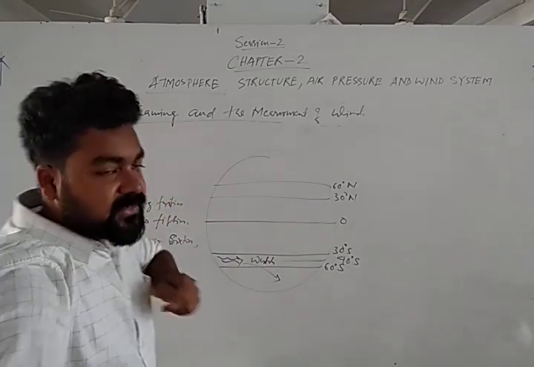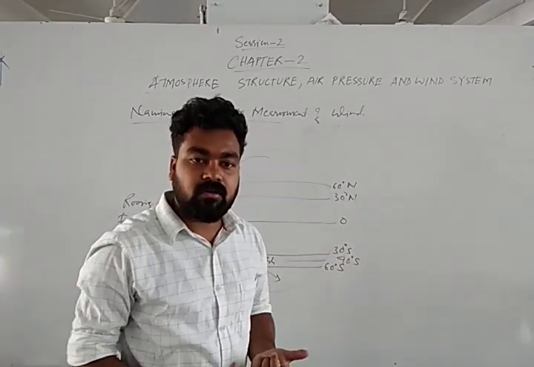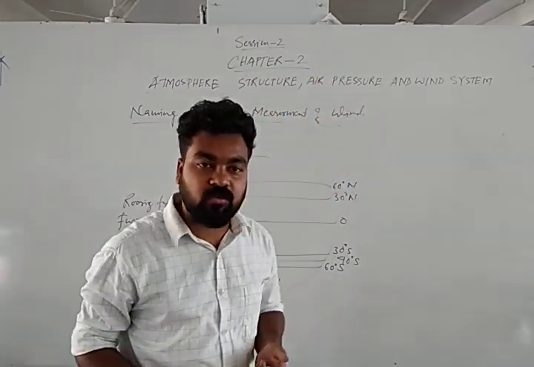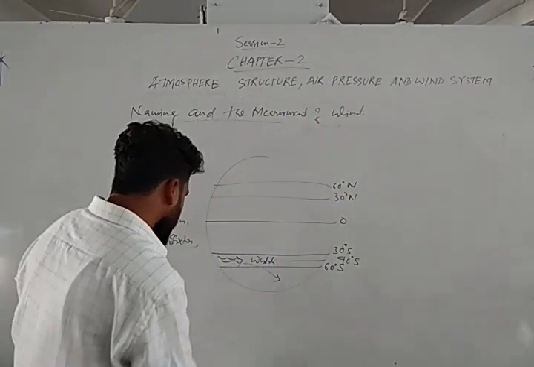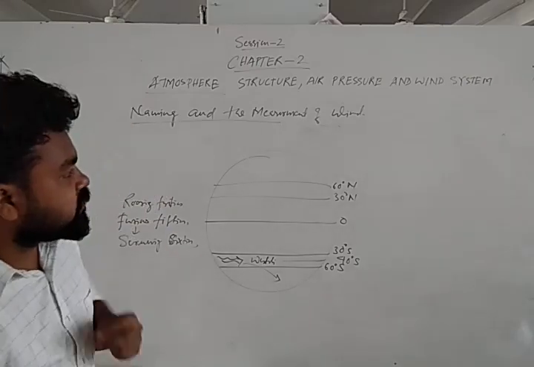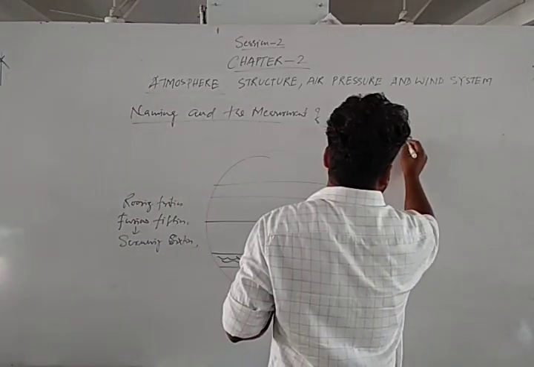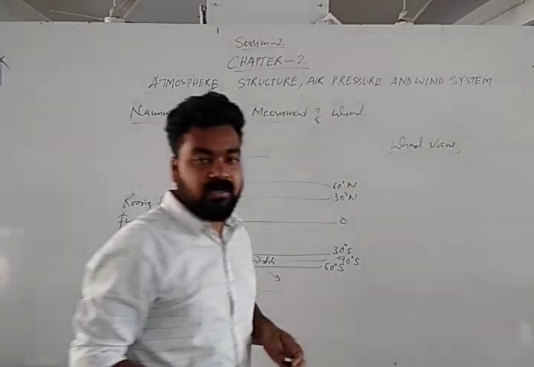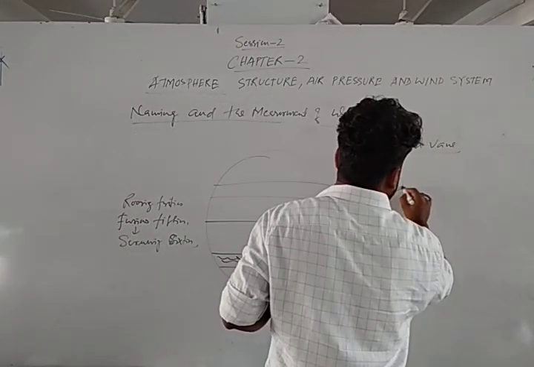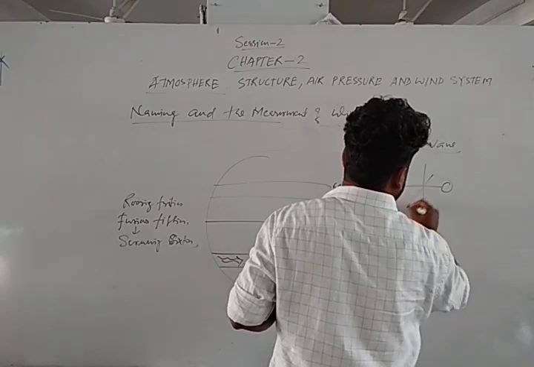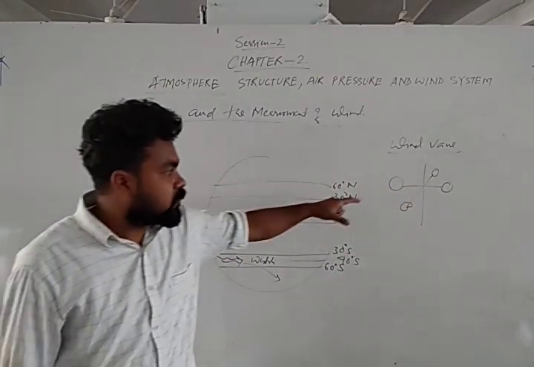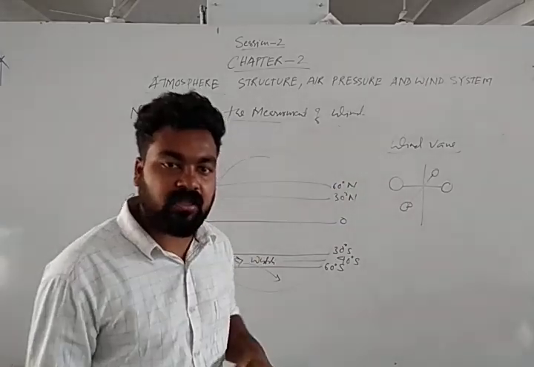We have discussed already from which direction the wind is coming. That is called the windward, and the direction the wind is moving towards is called the leeward. Then wind is always measured by a wind vane. One instrument is there, that is called a wind vane. The instrument is like this. Through the wind vane we measure the direction and the velocity of the wind.